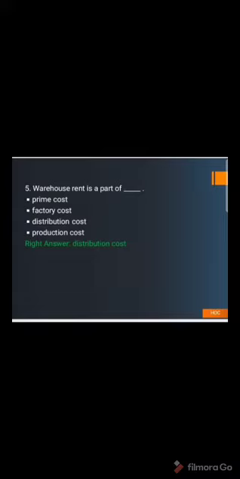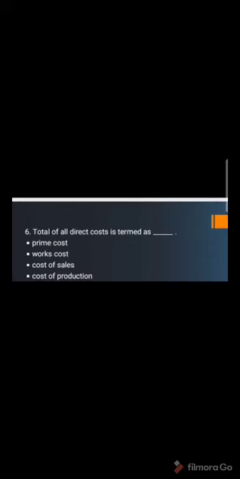Then let's move to the 6th. Total of all direct cost is termed as dash: A. prime cost, B. works cost, C. cost of sales, and D. cost of production. I repeat, total of all direct cost is termed as dash.